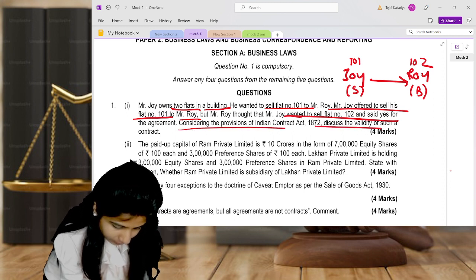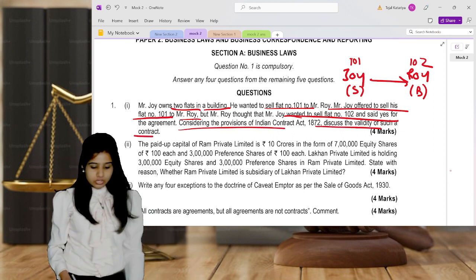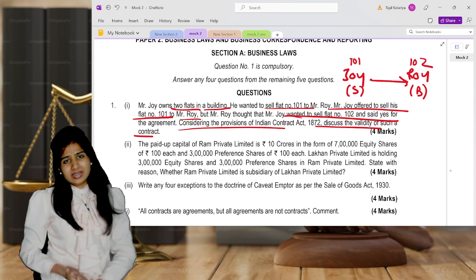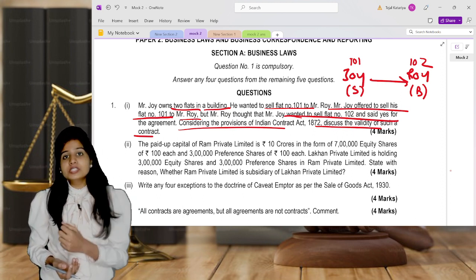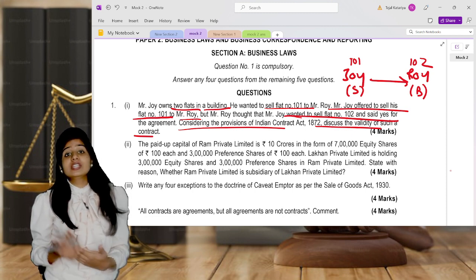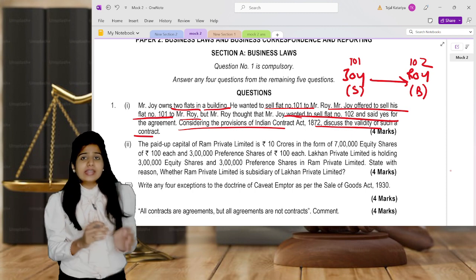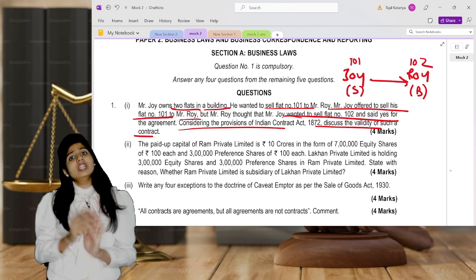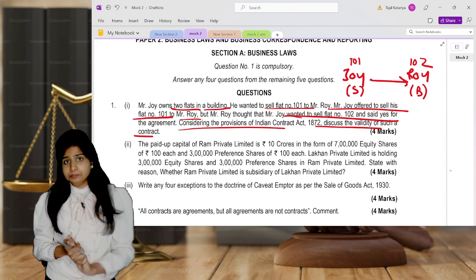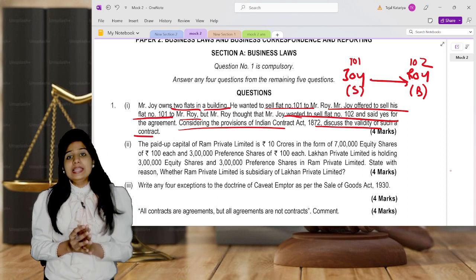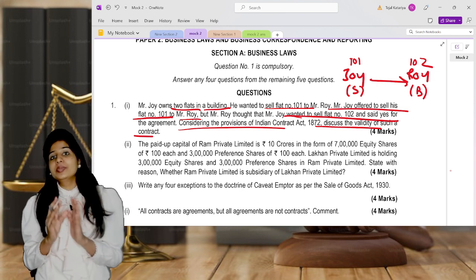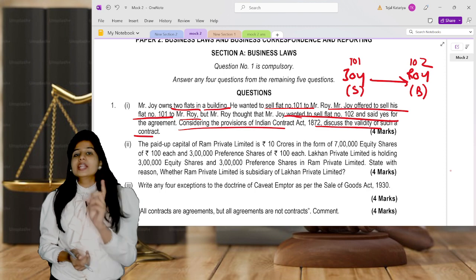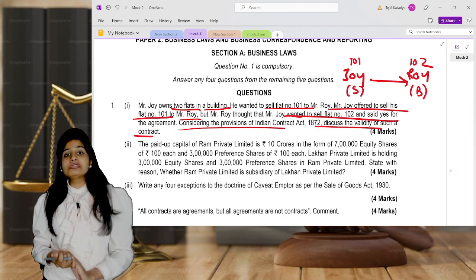Now, considering the provisions of the contract, you are supposed to discuss the validity of the contract. Understand, there are basic principles, basic elements, essentials which are given under section 10 of the Indian Contract Act, and a few essentials which are not given in section 10. All those essentials are supposed to be there in a contract, then only it will be a valid contract, otherwise not. And one of the essentials was consensus ad idem.